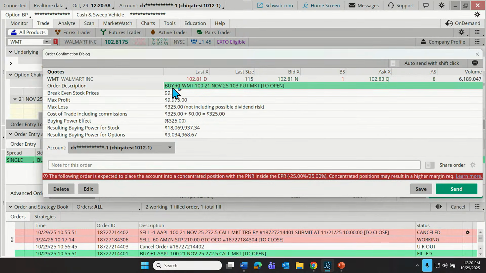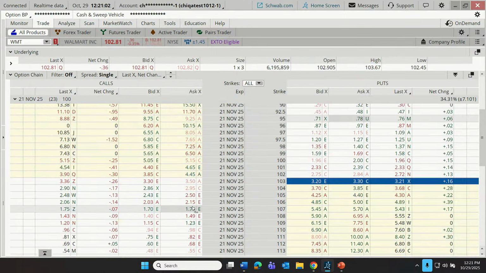We're putting in an order to buy one Walmart 21st of November 2025 103 put at the market price. It's not a commission on this demonstrated position, but there can be on some. Here's the maximum profit for the trade. There's the maximum loss for the trade. And then we can just click send. And at that point is when we get essentially committed to the trade. But here, I'm just going to delete this.